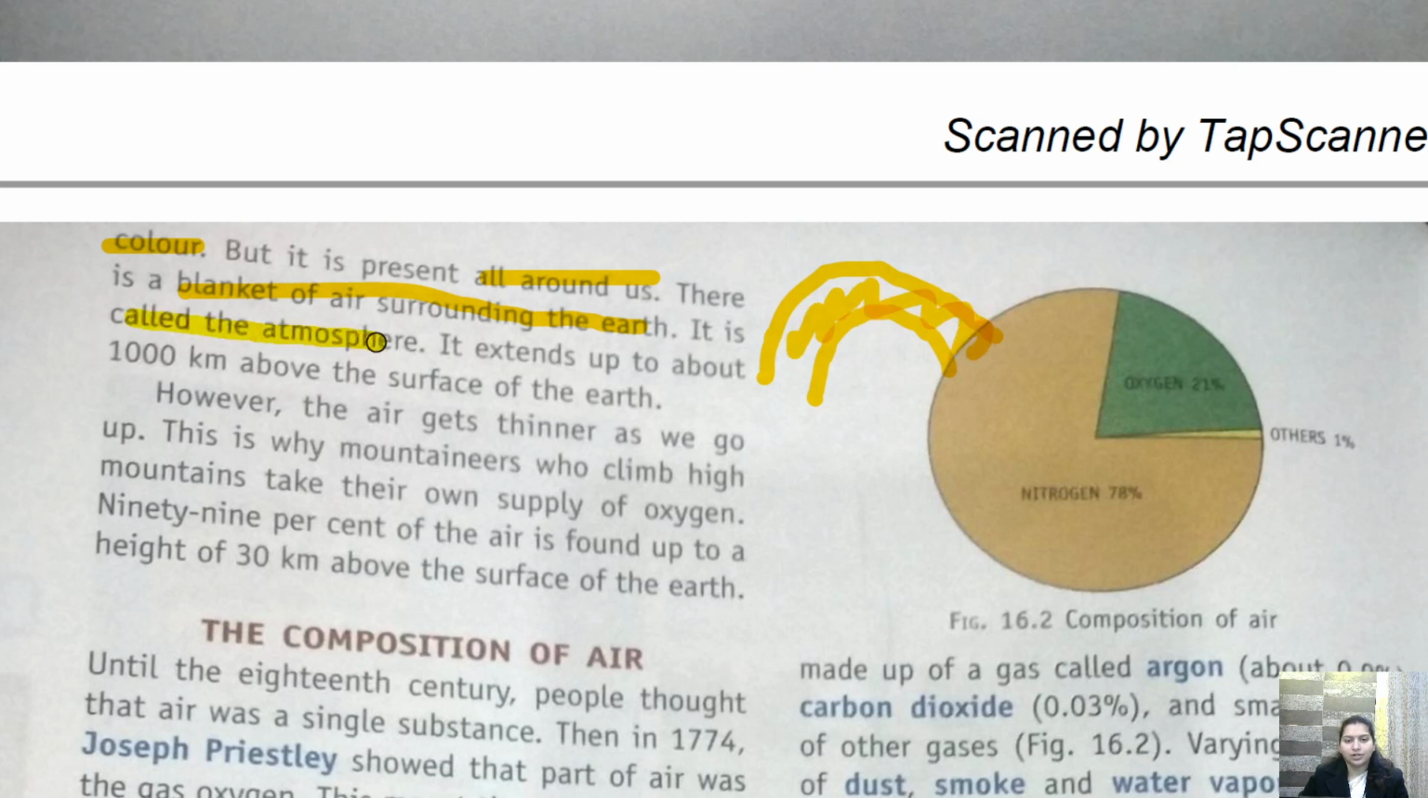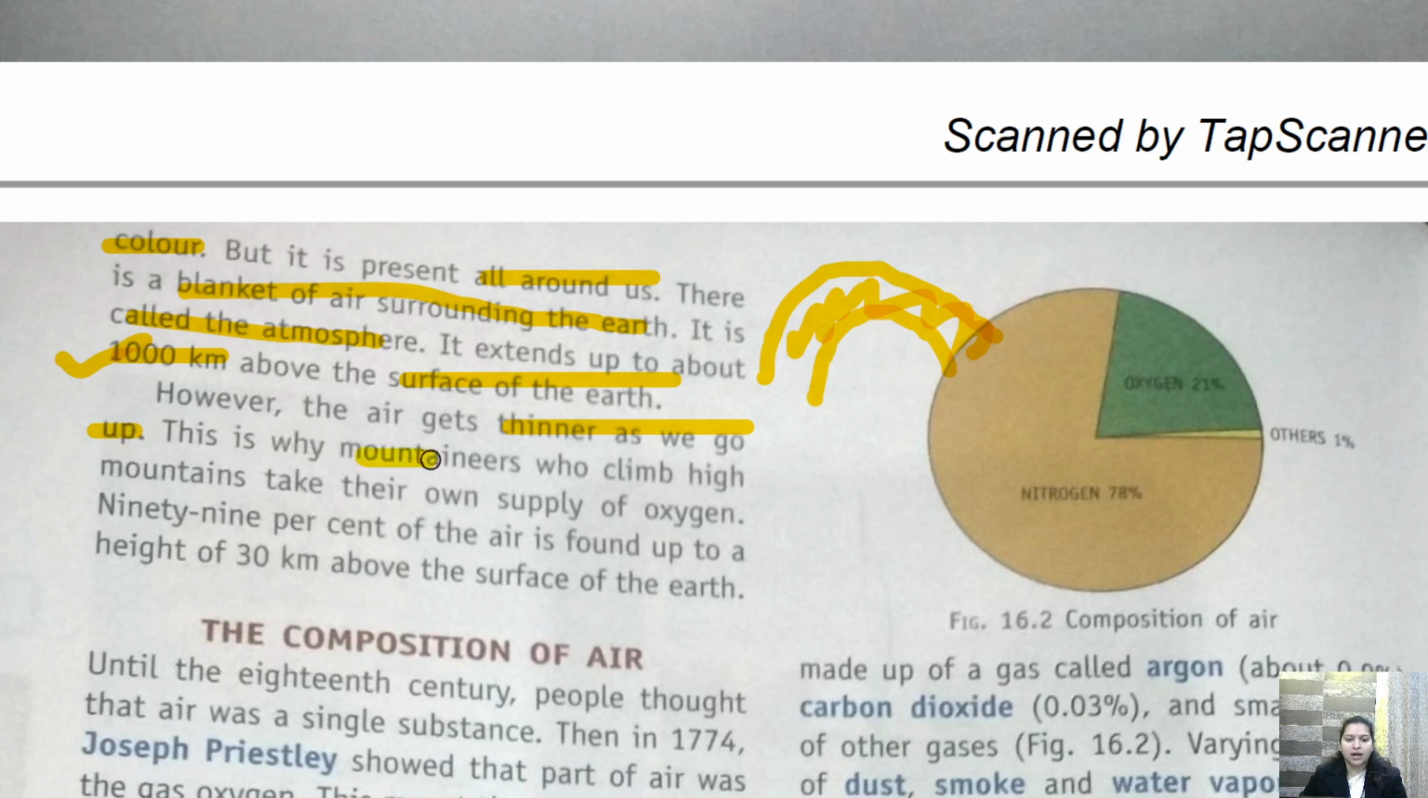It is called atmosphere. उसको हम क्या बोलते हैं? Atmosphere. It extends up to 1000 kilometer. I'm sorry that I told you 30 kilometer. It is up to 1000 kilometer above the surface of earth. Okay, it is 1000 kilometer above the surface of earth. However, the air gets thinner as we go up. जैसे जैसे हम ऊपर जाते हैं वैसे वैसे एयर की जो लेयर होती है वो पतली होती जाती है. इसका मतलब कि एयर का अमाउंट धीरे धीरे कम होता जा रहा है.